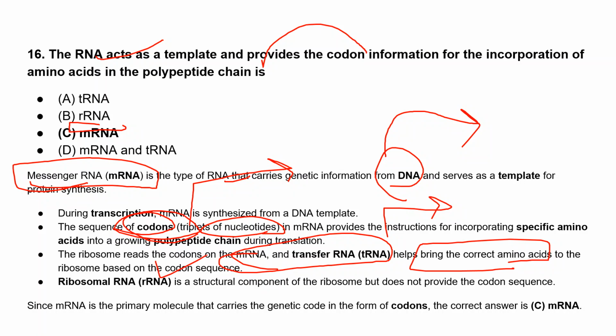And ribosomal RNA is a structural component of the ribosome, but it doesn't provide the codon sequence. Since mRNA is the primary molecule that carries the genetic code in the form of codons, that's why mRNA acts as a template and provides the codon information so that it will incorporate the amino acids in the polypeptide chain, and further it will form the protein, right?